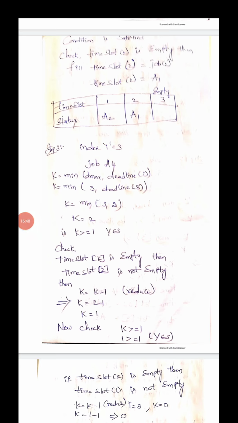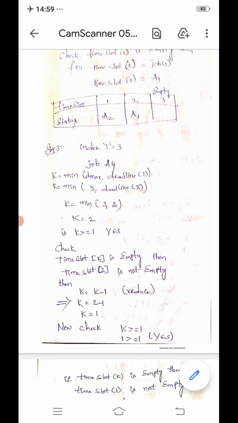Now we have to check the condition: while K greater than or equal to 1. Yes, 2 is greater than or equal to 1, so the condition is satisfied. Check if time slot of K is empty. Time slot 2 is not empty. Look at the above table: time slots 1, 2, and 2 is not empty. Then the break condition will be there in the algorithm.